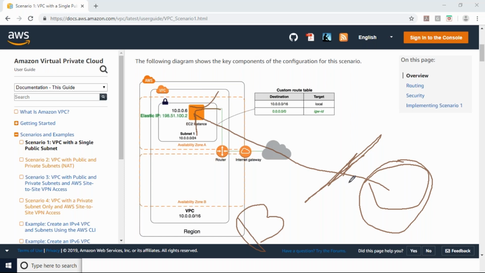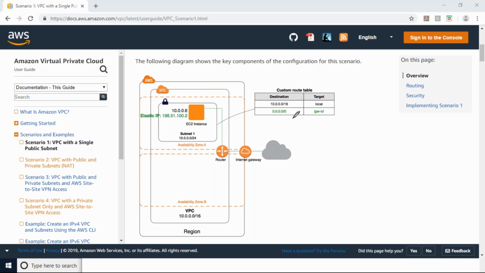Here, 0.0.0.0/0 means just the internet. This target means all the servers in this subnet can access this ID, the internet gateway ID. So whenever we specify the IGW, we have to specify 0.0.0.0/0 as the destination. Yes, exactly.